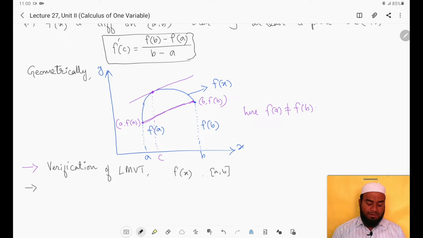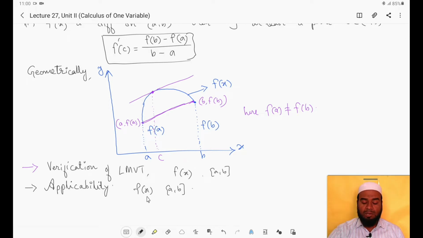Second type of problems from this can be asked: discuss the applicability of Lagrange's mean value theorem. The same thing here also, applicability questions. One function f of x will be given to you and one interval a comma b will be given to you. So what we have to do is check whether f of x is continuous and whether f of x is differentiable or not. If these two conditions are satisfied, then we can apply Lagrange's mean value theorem, right?